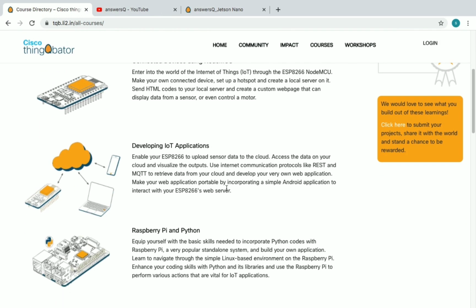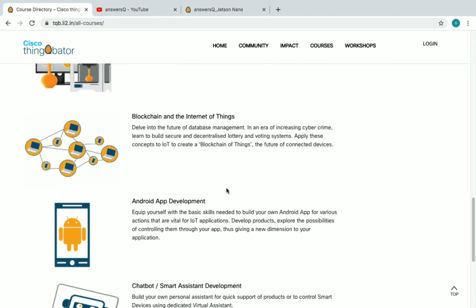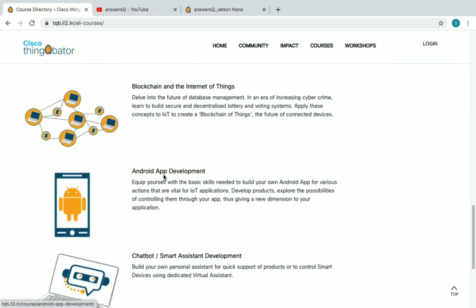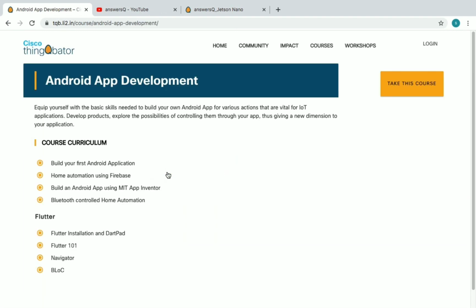Now let's see how to enroll in a course. For example, let me enroll in Android app development. You can see here Android app development. Just click on it. Just click on any course that you want to enroll in. And now you can see all the details of this course here, Android app development.